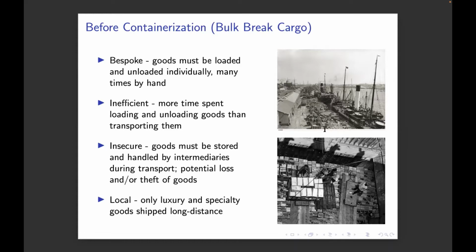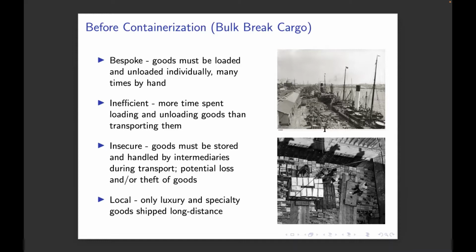You spent a lot of time loading and unloading goods rather than moving the mode of transportation the goods were shipped on, so the turnaround time led to some inefficiency. Also, because these were individually handled, they were more insecure, with potential loss of goods in transit.